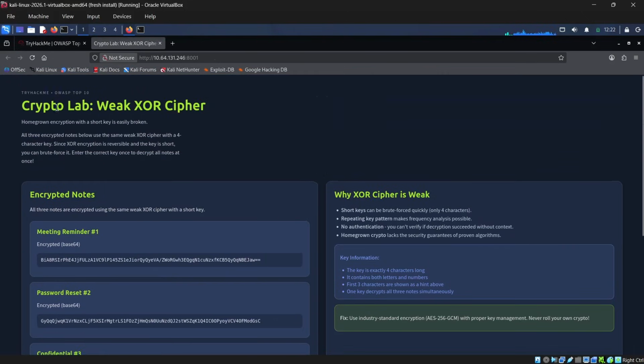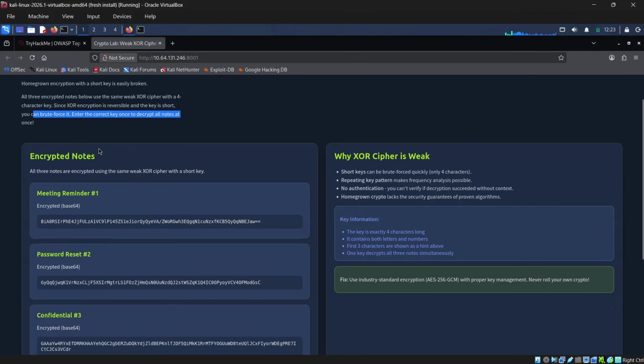In this practical demonstration, it's about a crypto lab, which has a weak XOR cipher, and all three encrypted notes below use the same weak XOR cipher with a 4-character key. Since XOR encryption is reversible and the text is short, you can brute force it. Enter the correct key once to decrypt all notes at once.